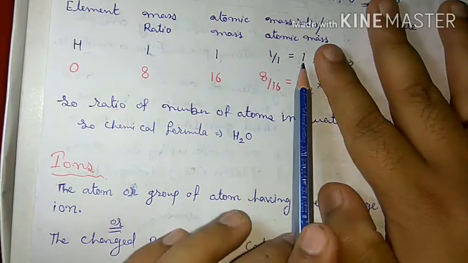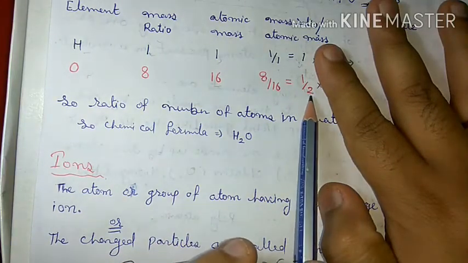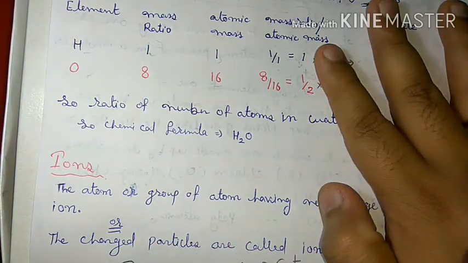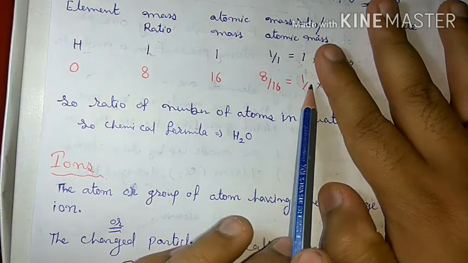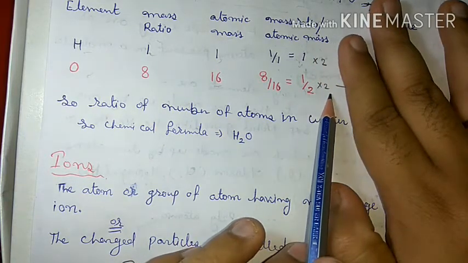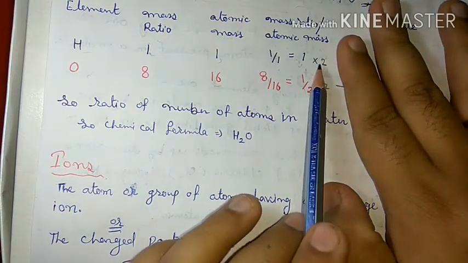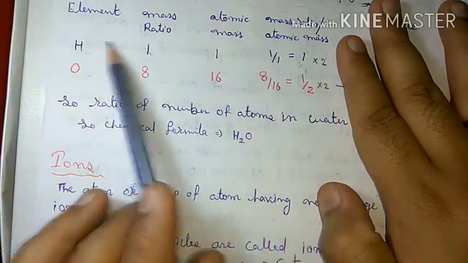So we have to convert it into a whole number. For that we multiply by 2, and the same multiplication is done with hydrogen also.